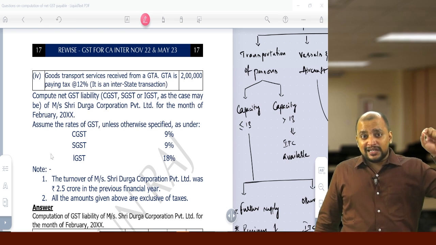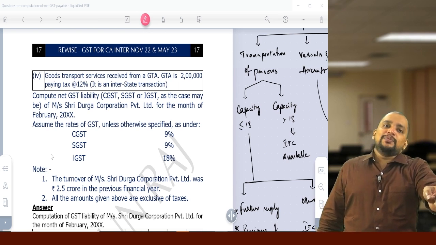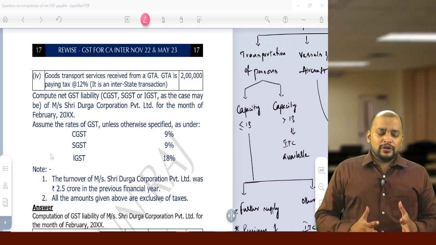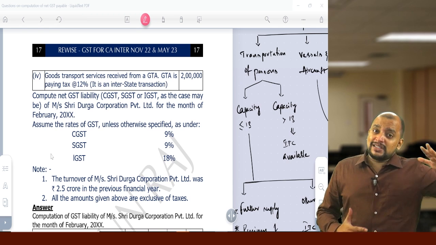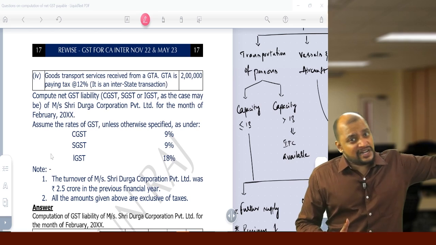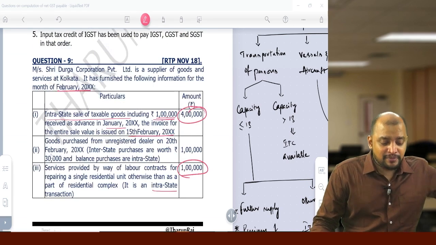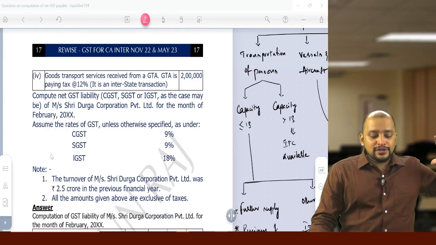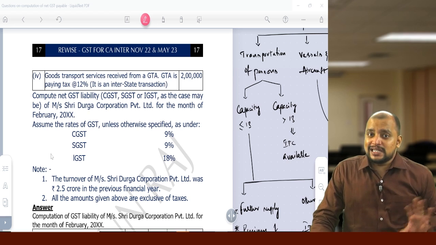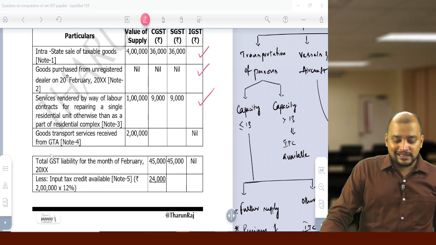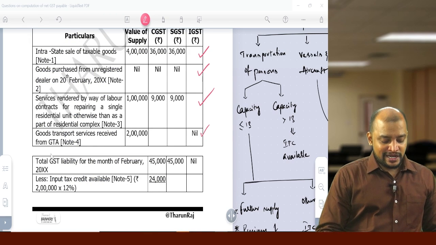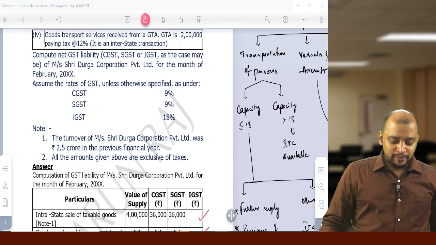If the rate of GST is 12%, then it will be FCM. Here the rate is 12%, which means GTA is already paying GST under FCM and in turn recovers it from Durga Corporation. Therefore Durga Corporation need not pay GST under RCM, but they can take the input tax credit with respect to that. So what is that input tax credit?